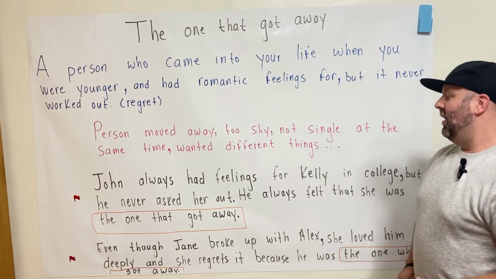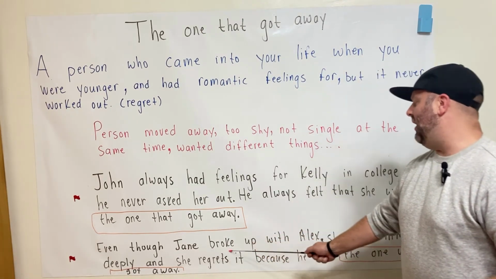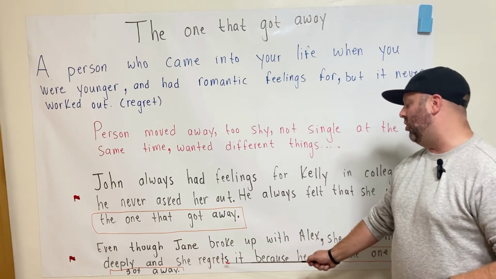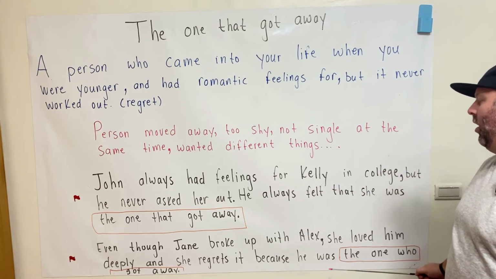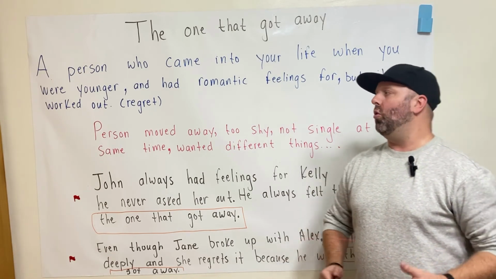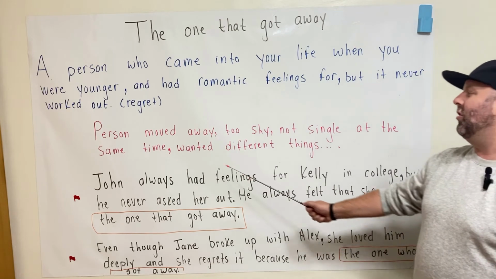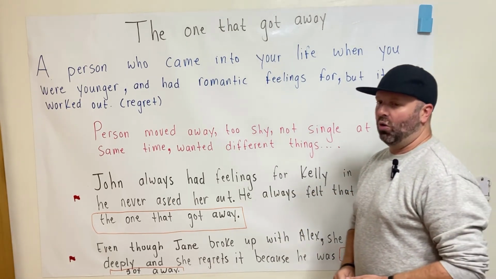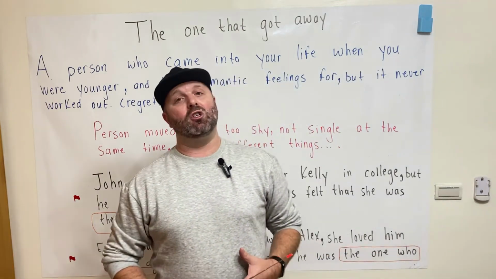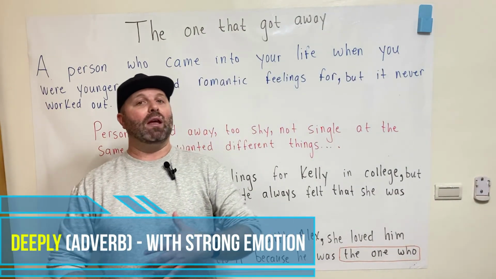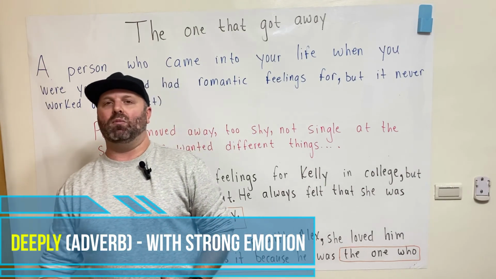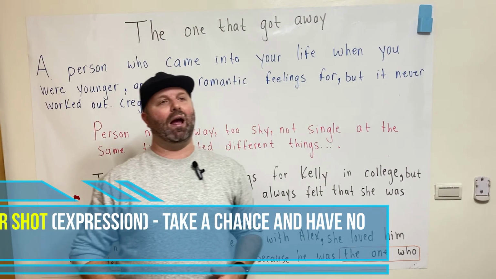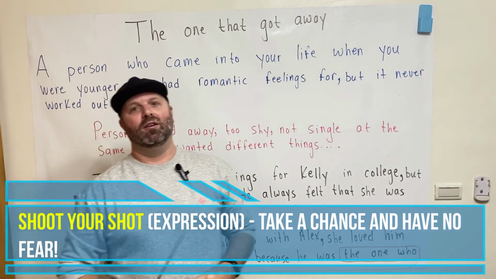Even though Jane broke up with Alex, she loved him deeply and she regrets it because he was the one who got away. So, when we look at this example here, maybe this is an example of wanting different things. So, Jane and Alex, they loved each other deeply, but maybe Alex wanted something, Jane wanted something else, but it just didn't work out. And those things happen. So, yeah. The one that got away. Shoot your shot.